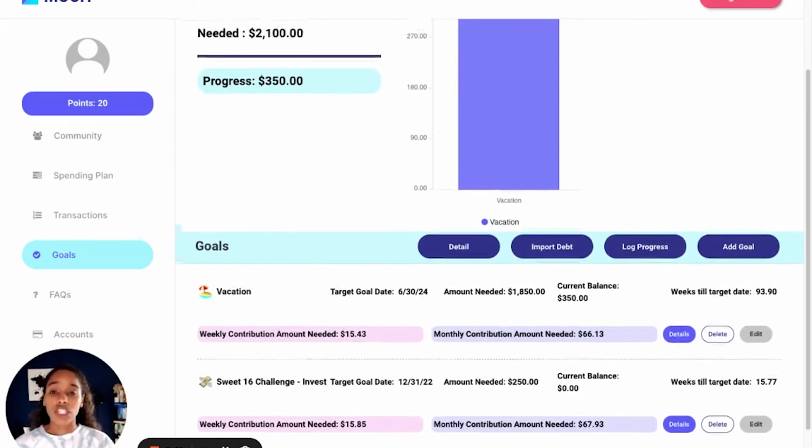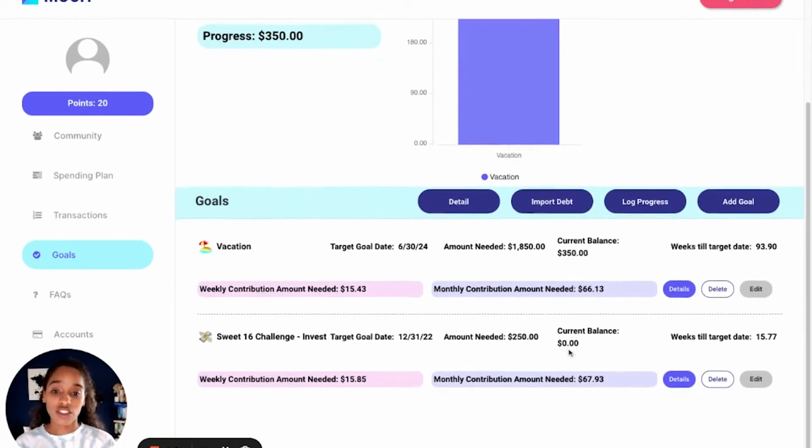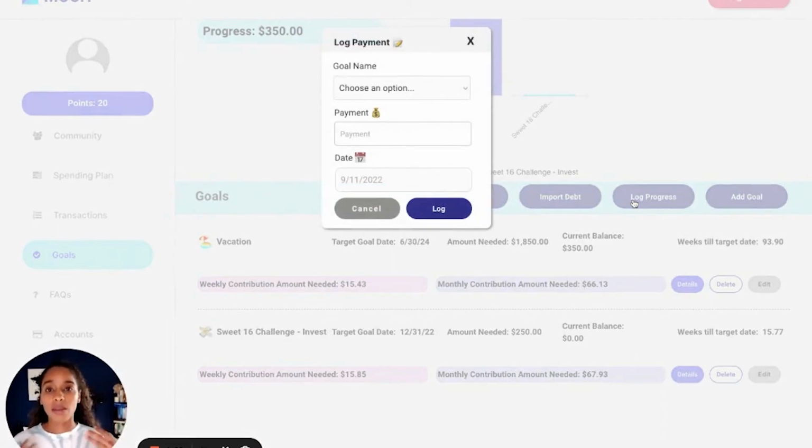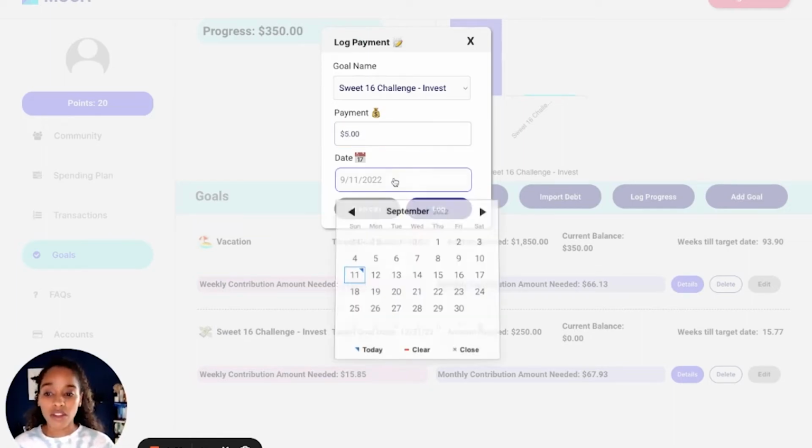As I go along through this challenge, or just tracking a goal in general, what you'll want to do is come in and log this progress. Now that could be on a weekly basis, that can be on a monthly basis, however that looks. So let's say, for instance, you are looking to invest every single week. You're doing a dollar cost average strategy into an index fund, and you're doing a fractional share, a little piece of an ETF. So $5. You come in and you say, cool, I'm going to select the Sweet 16 challenge. That's where I'm trying to mark my goal. And on Fridays, every single Friday, you just want to come in and log your payment.